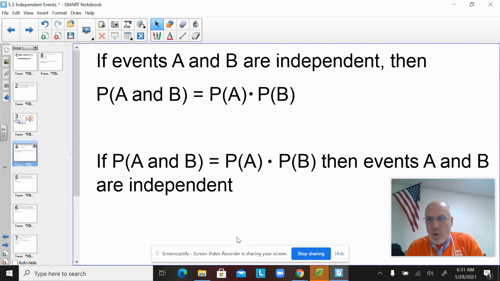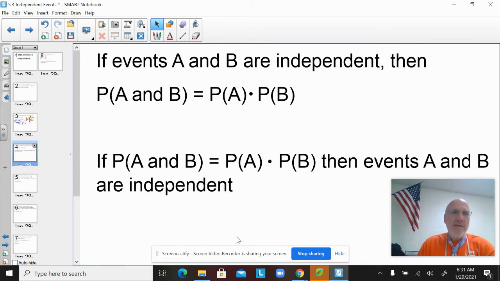Each time I toss the coin, those are independent. The probability of one particular heads or tails does not depend on what happened to the last coins. So if I wanted to toss 7 heads in a row, it would be 1/2 times 1/2 times 1/2, 7 times, or 1/2 to the 7th power. That's an example of multiplying events because they're independent.